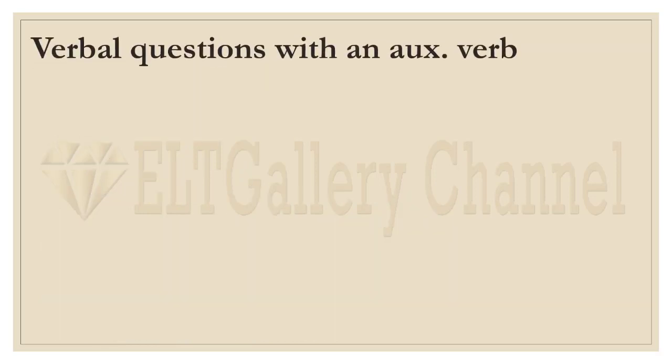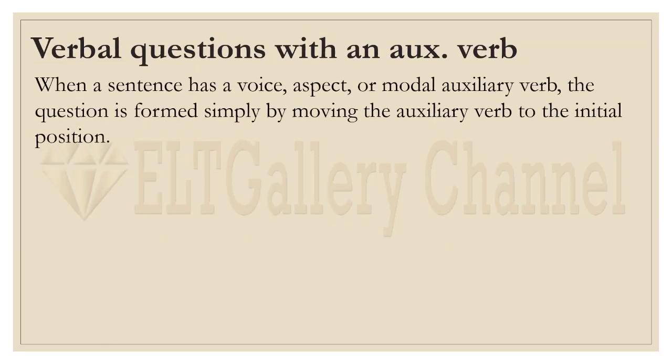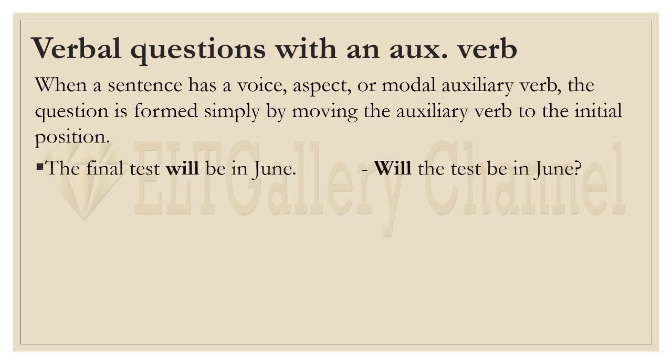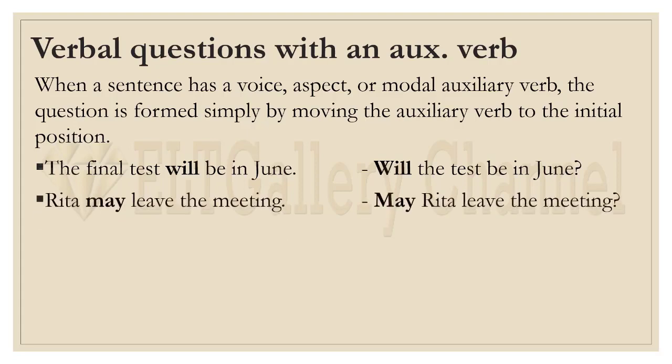Then we have verbal questions with an auxiliary verb. We can have a voice auxiliary verb, an aspect auxiliary verb, or a modal auxiliary verb. If we have an auxiliary verb, then the verbal question is formed by moving the auxiliary verb before the subject, just like when we have be. For example, the final test will be in June. The yes/no question, or verbal question, is: will the final test be in June? Rita may leave the meeting. May Rita leave the meeting? So we just put the auxiliary verb may before the subject.